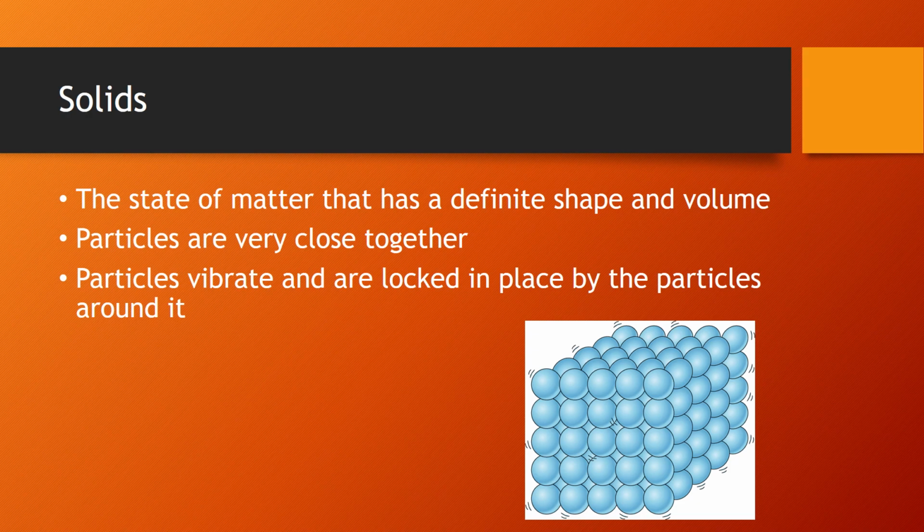Particles in a solid are super close together. They're basically locked in. All particles are constantly moving, so they're constantly vibrating, but they're locked into place by all the other particles around them. If you look at that picture there, that illustrates what the particles inside of a solid look like. They're slightly moving, but they're not changing the position that they're in. They're going to stay locked in. So that's why solids don't change their shape or their volume at all.